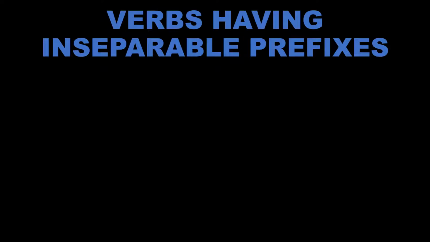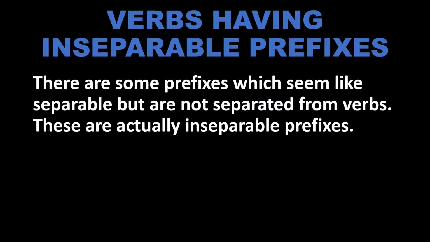Verbs having inseparable prefixes. Till now we have learned the verbs which are having separable prefixes. Now we are going to see some of the verbs which are having inseparable prefixes. They seem like they are having separable prefixes, but they are not. There are some prefixes which seem like separable but are not separated from verbs.